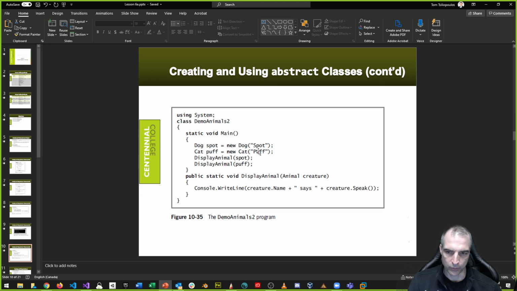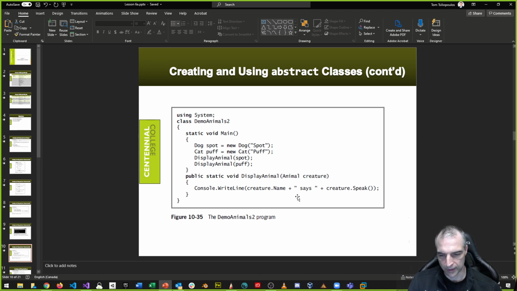And because both classes are very similar in construction, we know that they both have a speak method, right? Then when we use the display animal method, the creature, and this is the name of the parameter now, the local variable, creature.name, creature could be either dog or cat. Both of them have a name, and both of them have a speak method. So this console write line works. Okay.